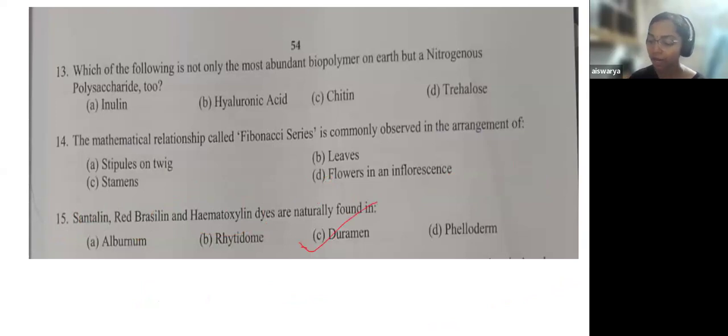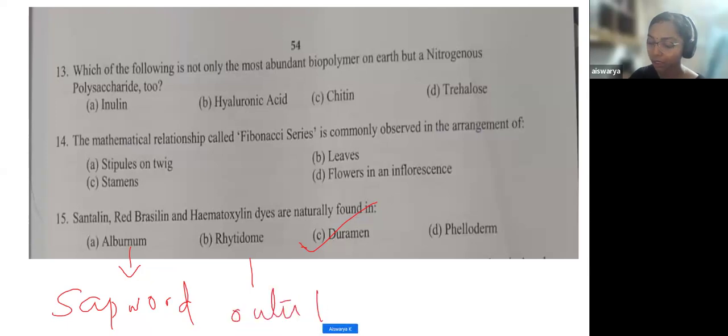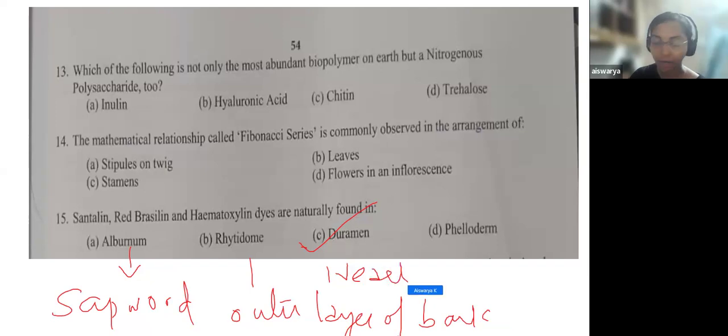So here, what is alburnum? Alburnum is actually the sapwood. Rhytidome is actually the outer layer of bark. Now, duramen is actually the hardwood, the innermost layer of the wood.